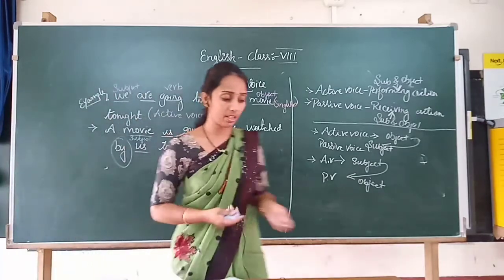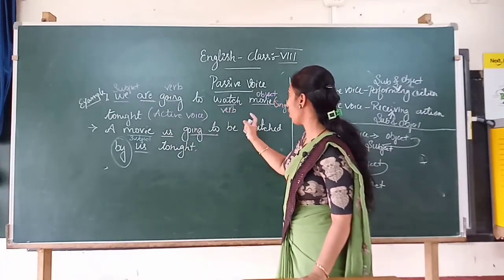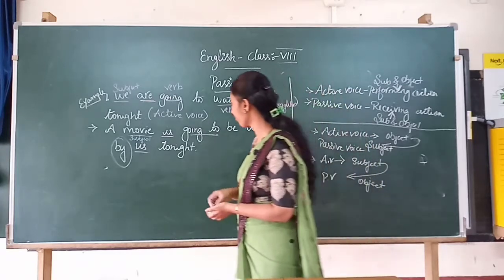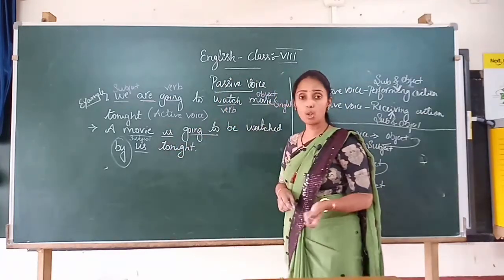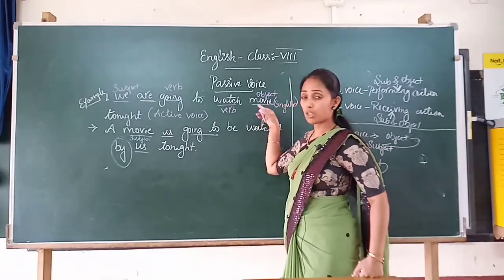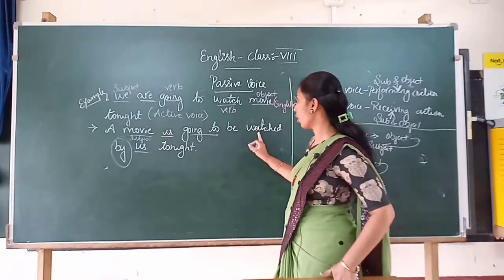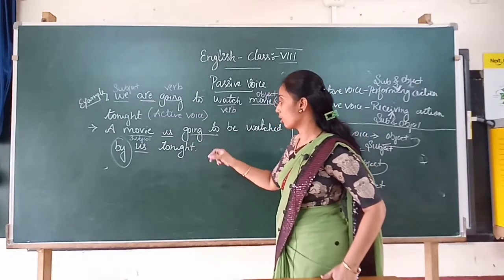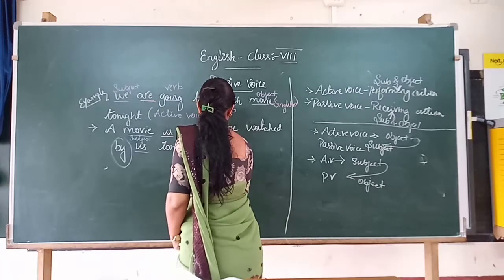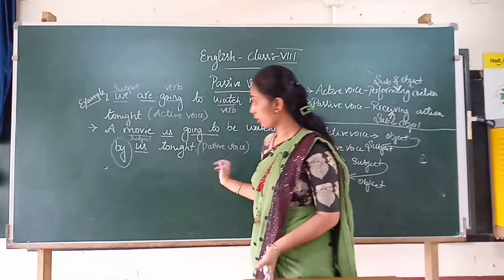So be clear with this sentence. See, we are going to watch a movie tonight. That was the active voice sentence, and as per the rule of active and passive voice, the object of an active voice will become the subject of a passive voice. See, a movie is going to be watched by us tonight. This is a passive voice. Okay? Write down this example.